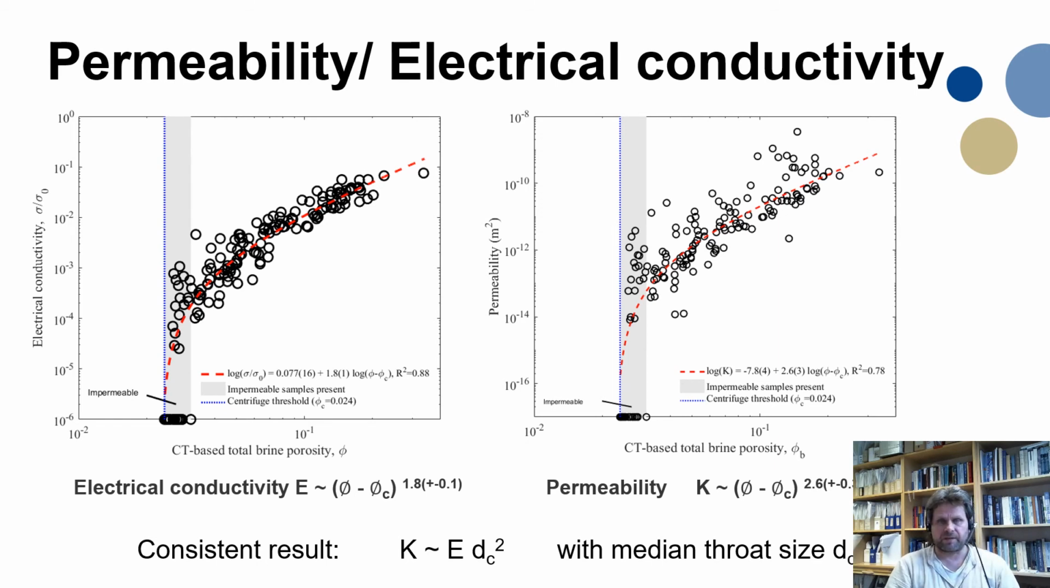Next comparison: another transport property is the electrical conductivity. And this is here contrasted to the permeability results that were shown earlier in the talk. Here's permeability. Electrical conductivity shows a different critical exponent, but they are related in a way that permeability is proportional to electrical conductivity times the critical, or in this case, throat size squared. This works very well for this data set, indicating again that percolation modeling is possible and useful.